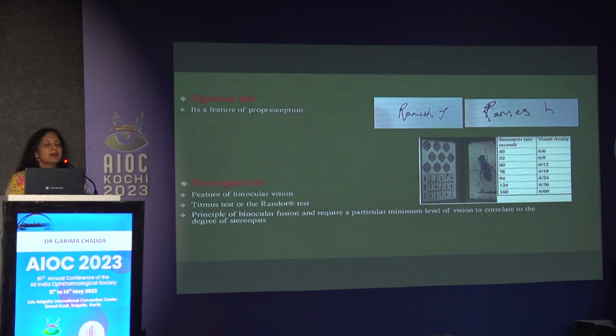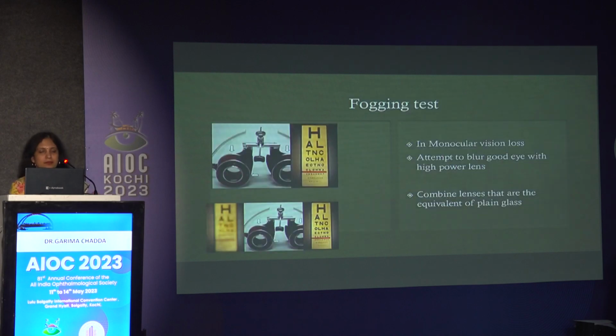Signature test is again one subjective test, again a feature of proprioception, but a patient who is trying to malinger usually tries to scribble. Stereopsis, we all know, is a feature of binocular vision. Titmus or Randot test can be performed, and it requires a particular minimum level of vision to correlate to the degree of stereopsis. In monocular vision loss, we can blur the seeing eye with a high power convex lens and ask the patient to continue reading.